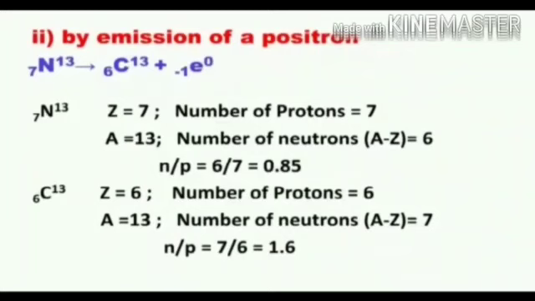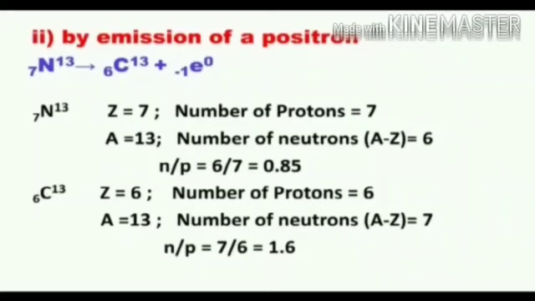Nitrogen-13, the number of protons is 7. Number of neutrons is equal to 13 minus 7. We obtain 6. So N by P ratio for nitrogen-13 is 6 by 7. We obtain 0.85. Let us find the N by P ratio for carbon-13.